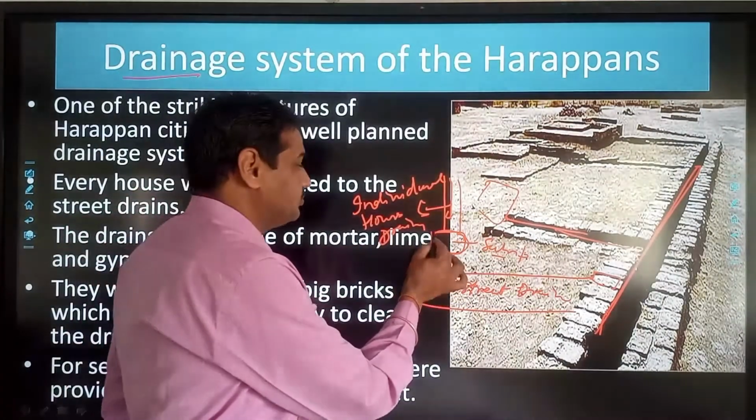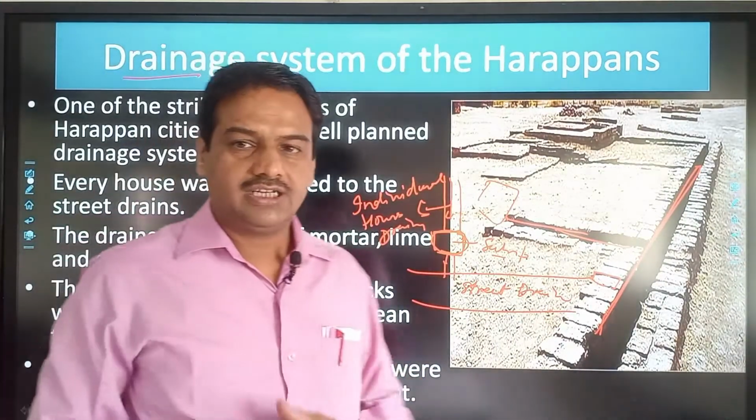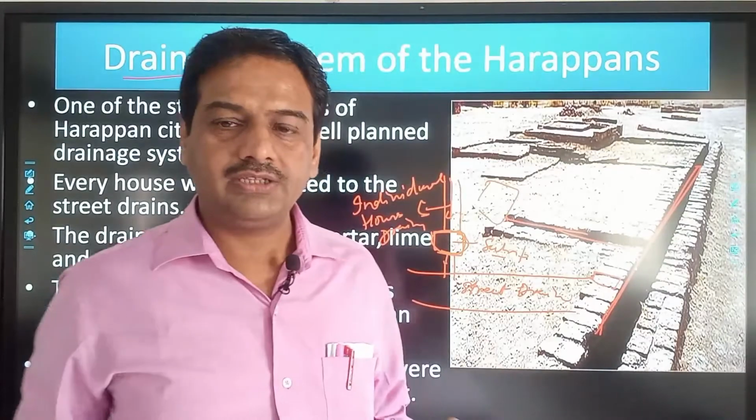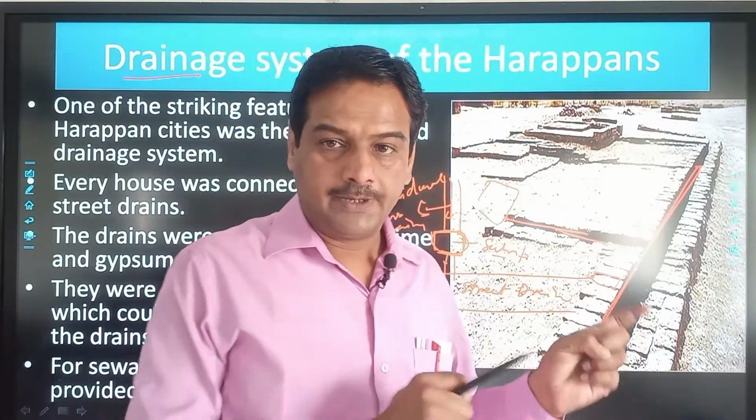So the sump system was also adopted by the Harappan people. So we can see that the Harappan people were very good at town planning as well as in their domestic architecture. So they were also good in the drainage system, and an efficient drainage system was there in the Harappan civilization.